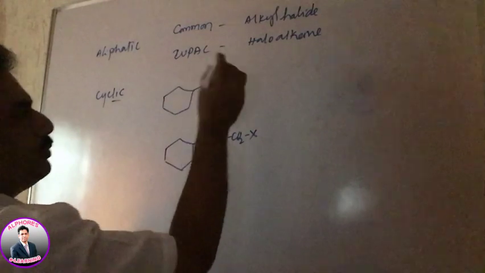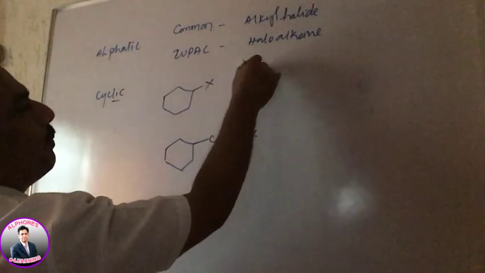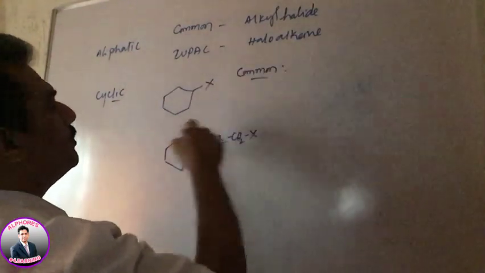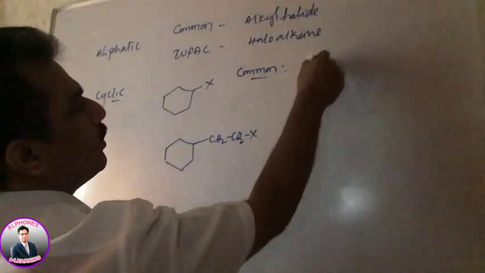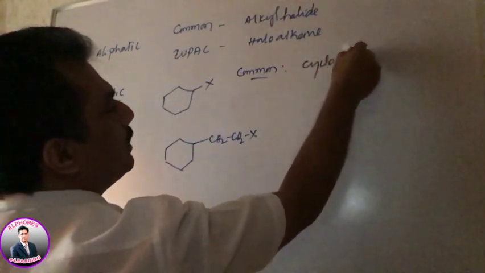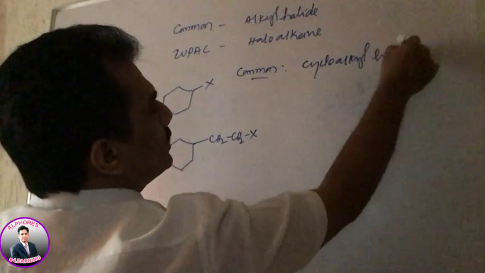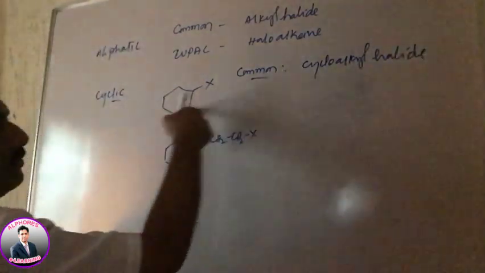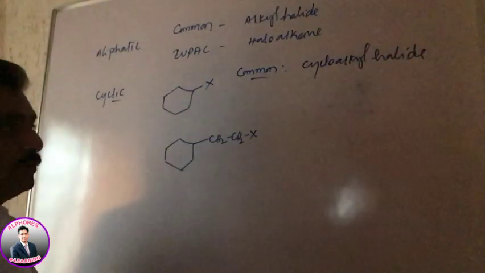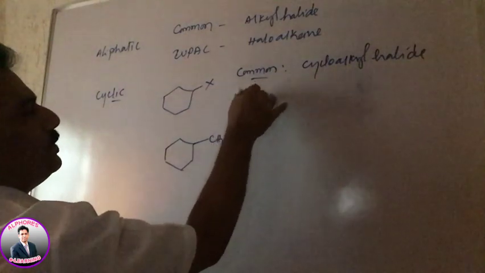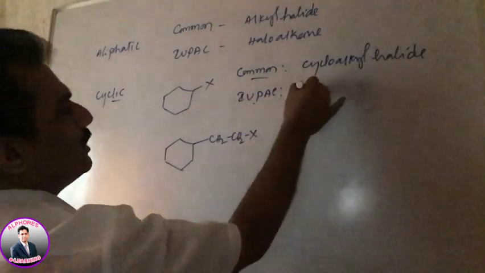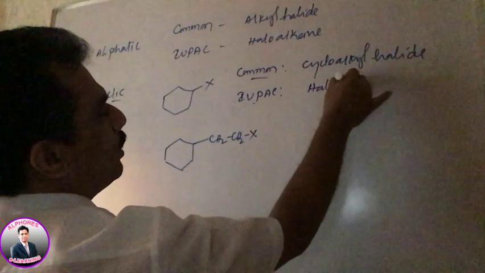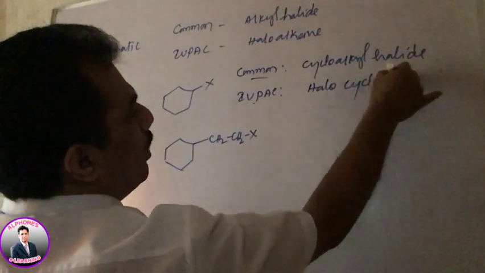In this type of compounds, the common system is cycloalkyl halide. After completion of this you can write the name of this compound in your notes. In case of the IUPAC system, it is given as halocycloalkane,